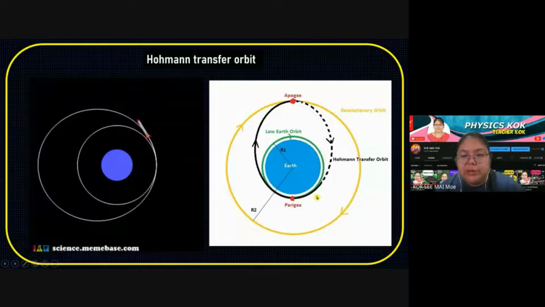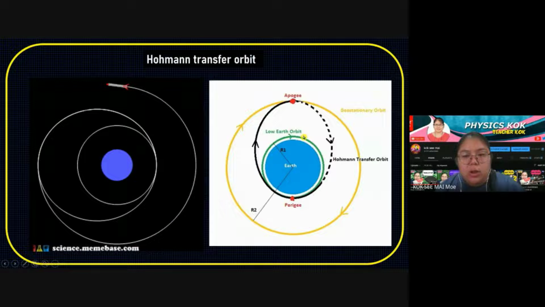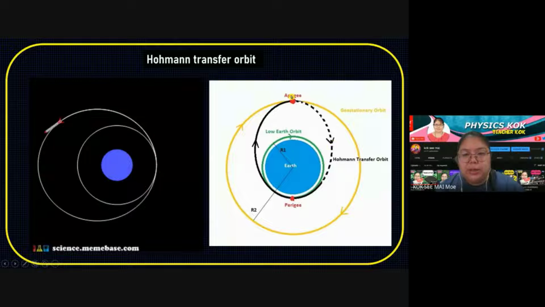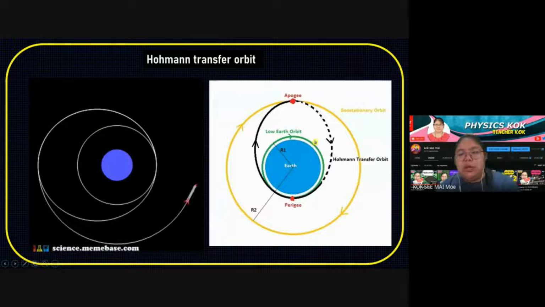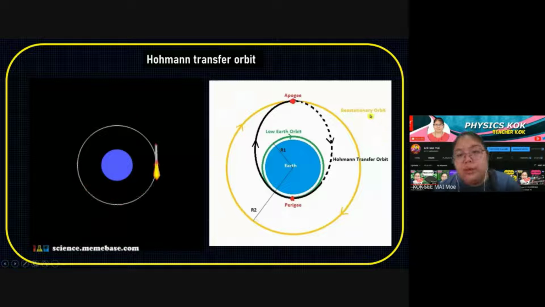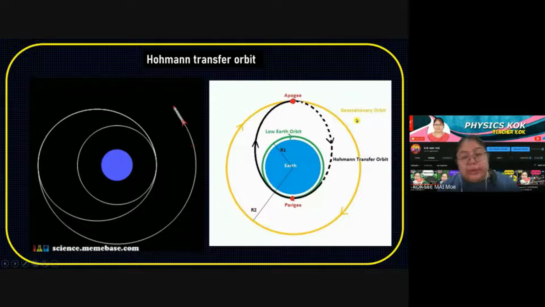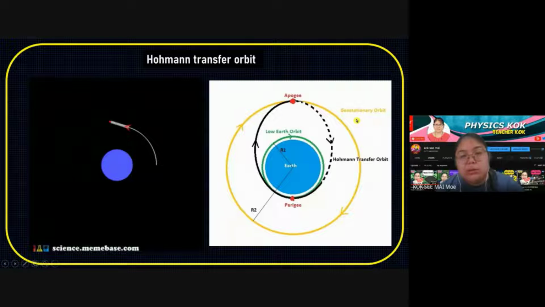Just like this diagram, also the same. This one is the Earth. When starting, they go to the low Earth orbit. After that, they burn. Then they want to jump to the Hohmann transfer orbit. And the last one, they jump to the largest one. Largest is a geostationary orbit. Okay, so this is how they send the satellite. Remember the names, direct and also Hohmann.